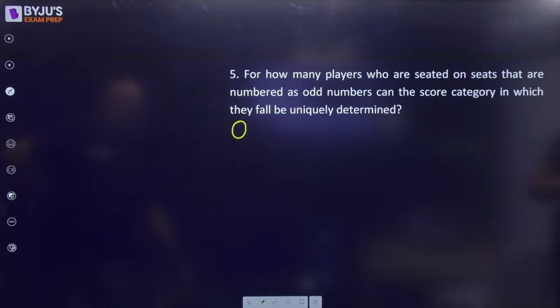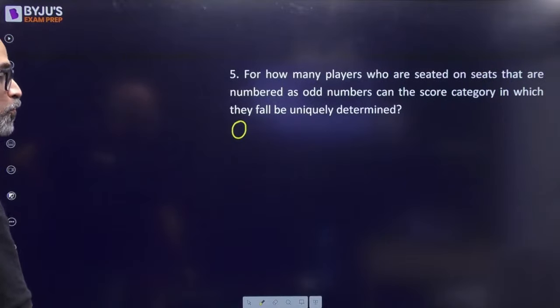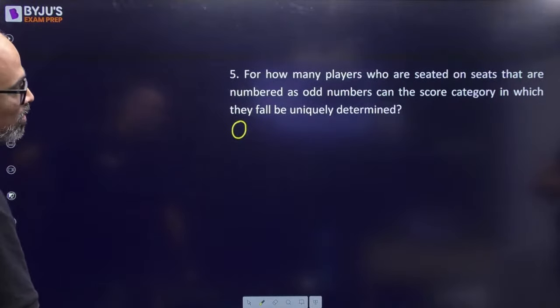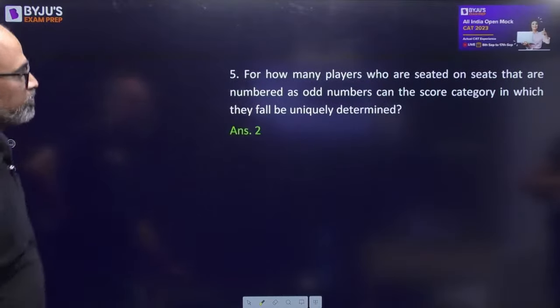For how many players who are seated on seats that are numbered as odd numbers can the score category in which they fall be uniquely determined? See, we already know that out of 12 people, only 8 people are sure. So 6 are even ones there. Of the remaining 6 odd ones, we know the category of 3 and 7. The other 4 odd ones we don't know. 3, 7 also we don't know. So how come out of these 6 we can know 2? No, we cannot. Yes, so answer should be 0. Yes, it should be 0. So I think there is an error while typing this. Okay, that's possible. So let's move on.